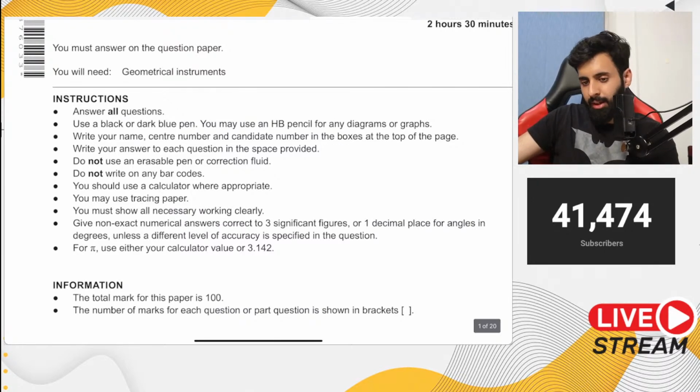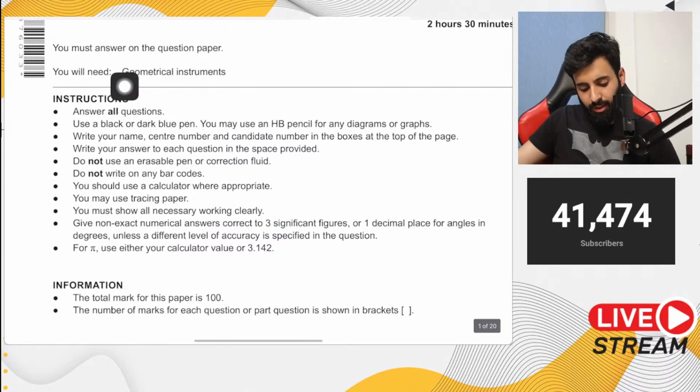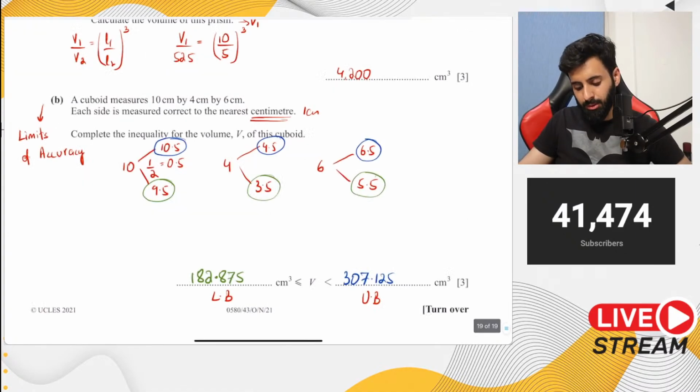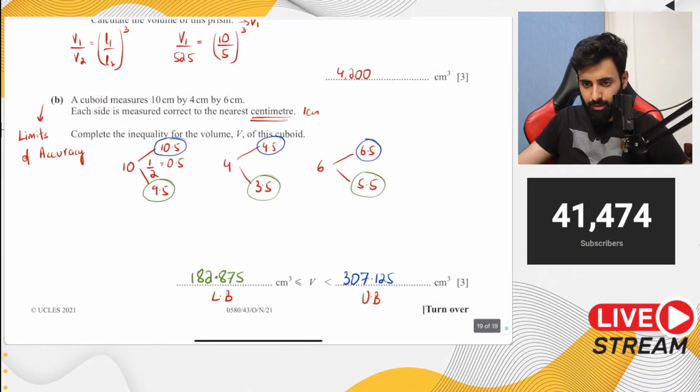Well, it's pretty black and white about significant figures. It says here, give non-exact numerical answers correct to 3 significant figures or 1 decimal place. Maybe I'll make a video on it because a lot of students have asked me this question, so I'll make a video on it soon.